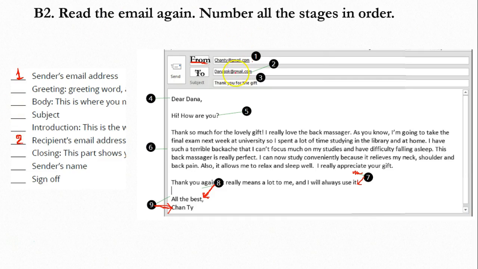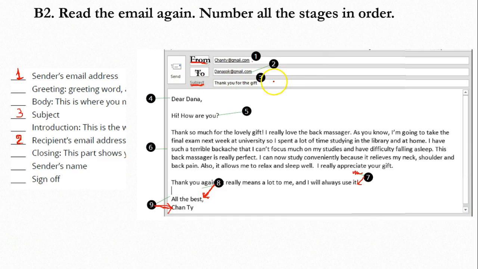Go to number 3, subject. Thank you for the gift. So number 3 is the subject. I want to explain a little bit about the subject. Usually in the email, you just write the subject as a phrase, like here, thank you for the gift. When you write the subject, you do not write it in a full sentence.